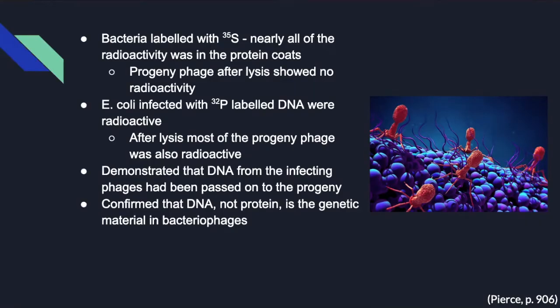Hershey and Chase found that for bacteria labeled with 35S, nearly all of the radioactivity was detected in the protein coat, and when the new phages emerged from the infected cells, they contained virtually no isotopic label. In contrast, the E. coli infected with the 32P labeled DNA were radioactive, and when the cells were lysed, most of the progeny phage was also radioactive. This demonstrated that DNA from the infecting phages had been passed on to the progeny phages.